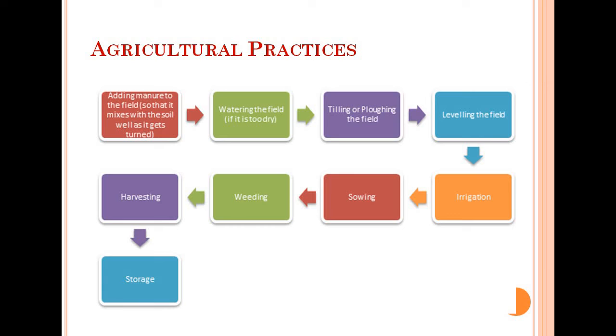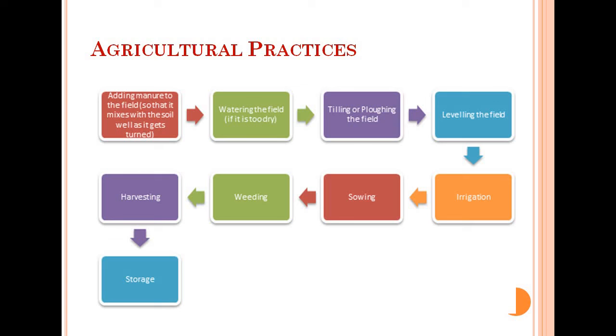Now, after having the concept about Kharif and Rabi crops, and about food and cash crops, we are moving towards some of the agricultural practices. So, what are agricultural practices? For growing crops, farmers perform a series of activities in a particular sequence over a period of time. These activities are known as agricultural practices. So, what is there in the agricultural practices? I am showing you some representation, some relationship.